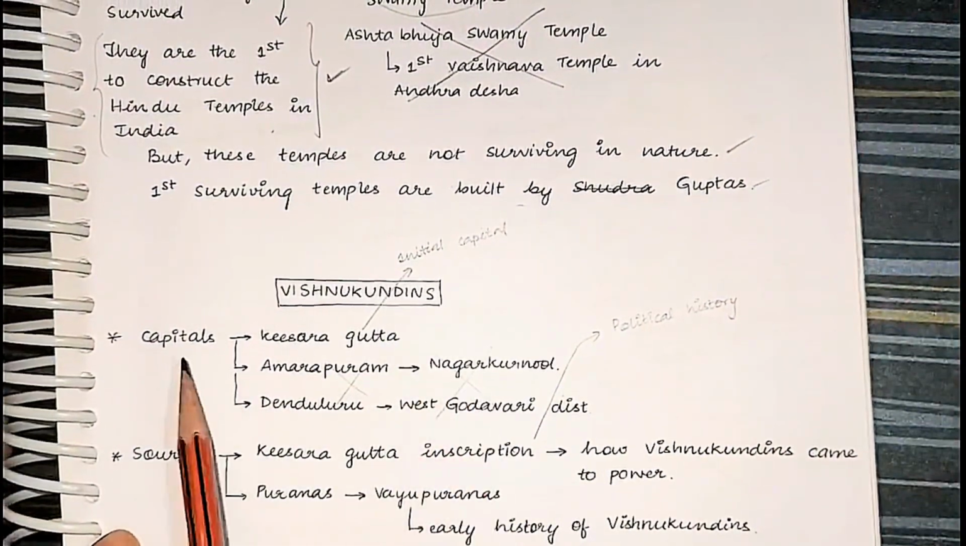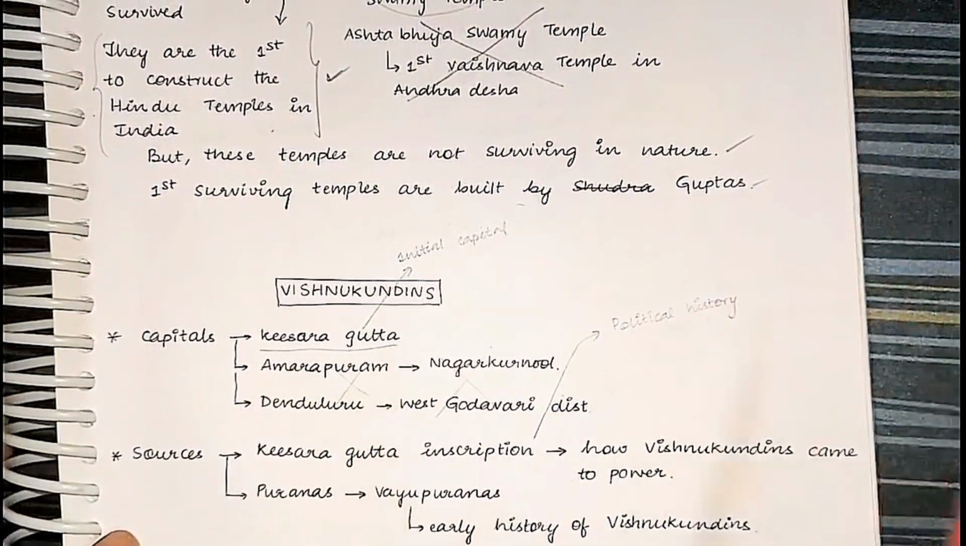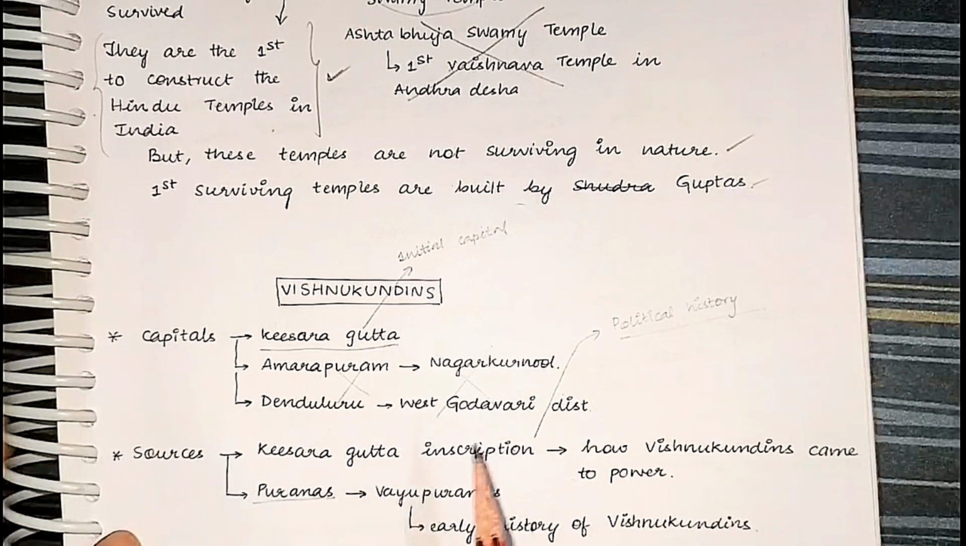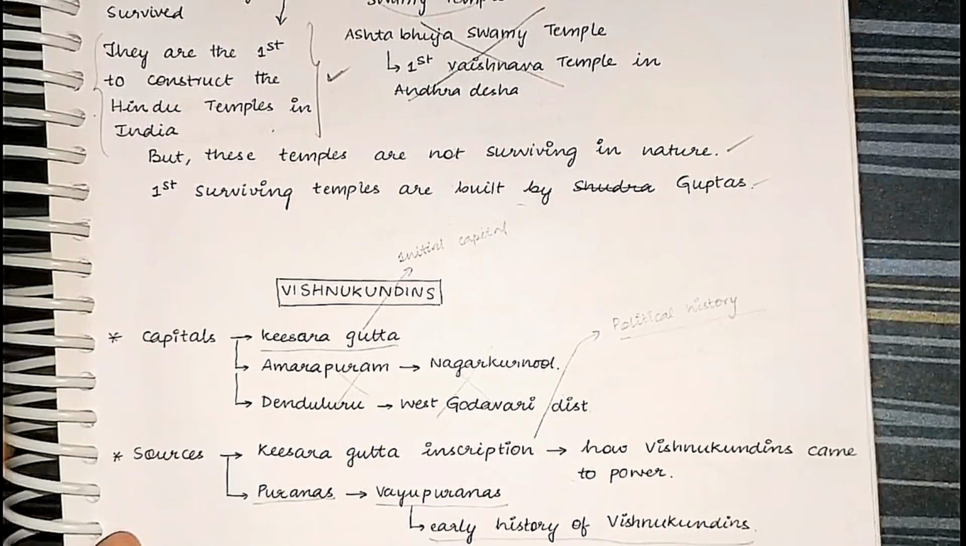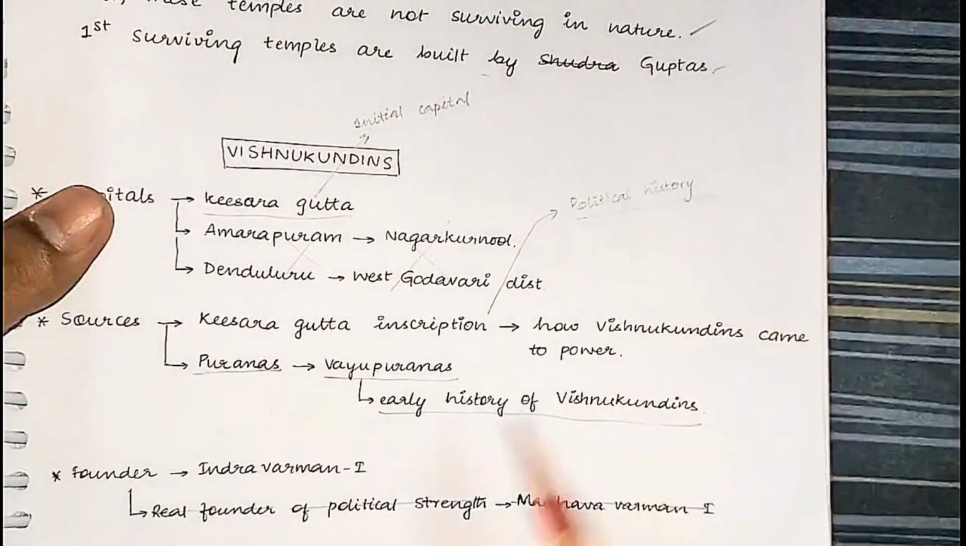First, we'll look at Vishnu Kundins. Their initial capital was at Kisaragutta. Just remember this one thing, that's it. And the source of our knowledge is the Kisaragutta inscription. It gives us the political history of Vishnu Kundins, how they came to power. And it also talks about the Puranas, the Vayu Purana, which gives us the early history of Vishnu Kundins. That's it. And the founder of Vishnu Kundins is Indravarman I.